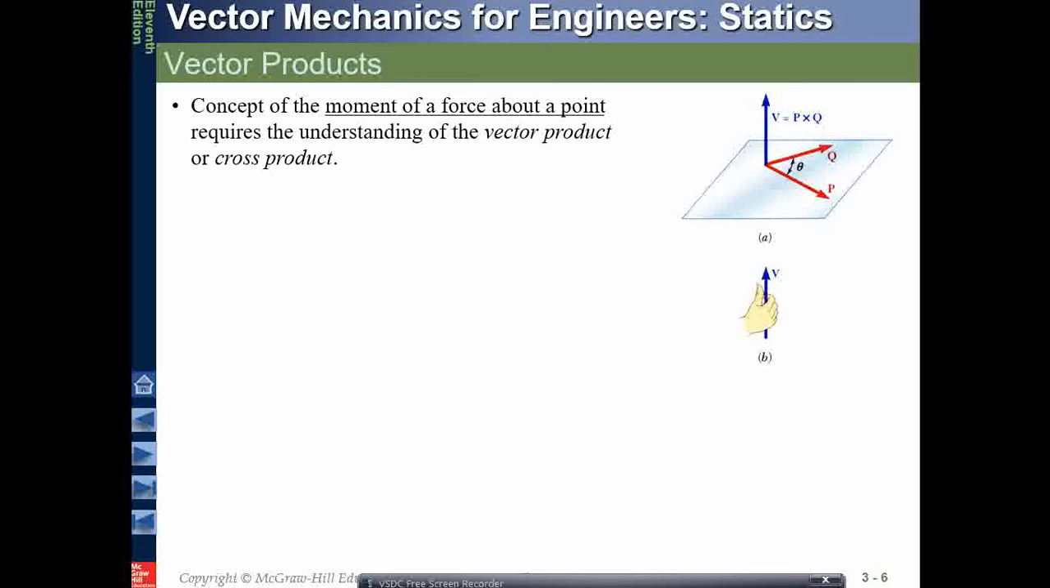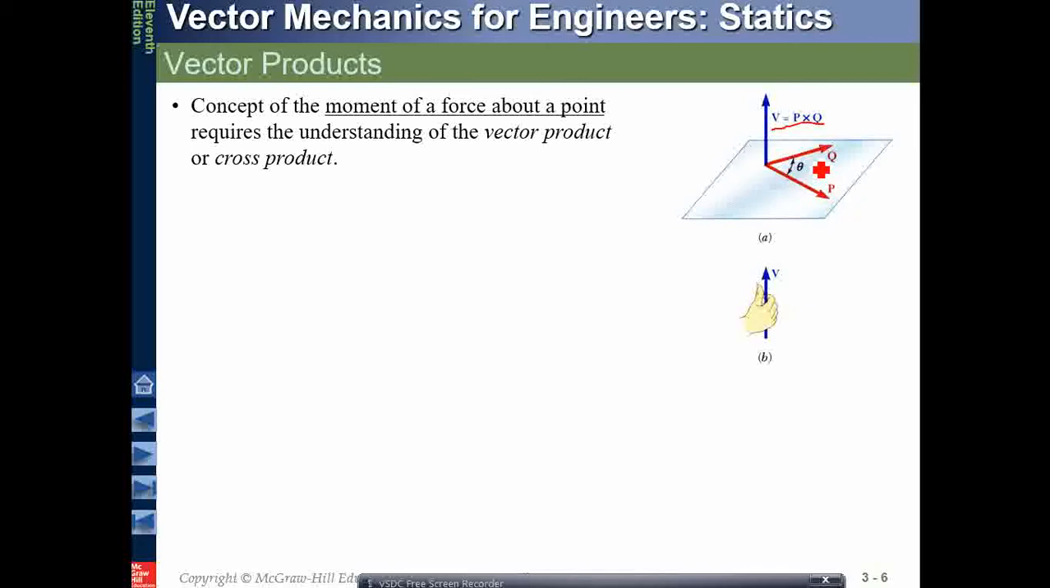Before we discuss what a moment is, we would like to review the vector product. Let's see this on this plane. We have two vectors, vector p and vector q, at an angle of theta. The moment is perpendicular to this, a cross product between the two vectors p and q. P cross q acts perpendicular to this plane. Remember that this plane is contained by these two vectors p and q.